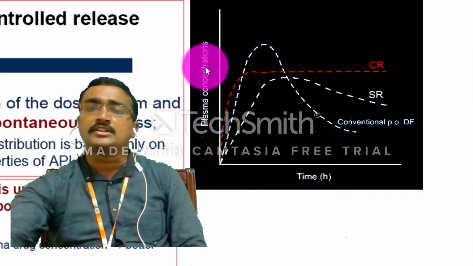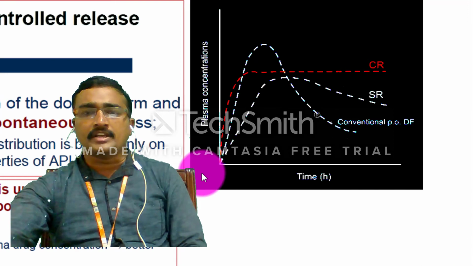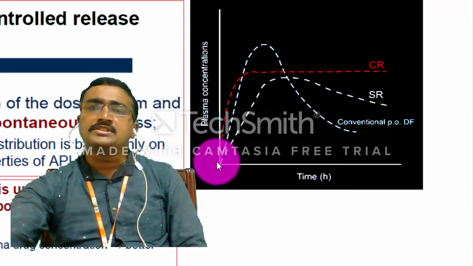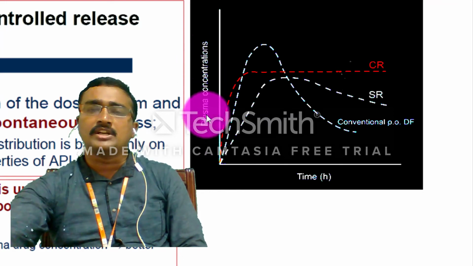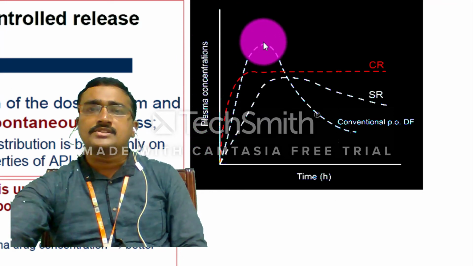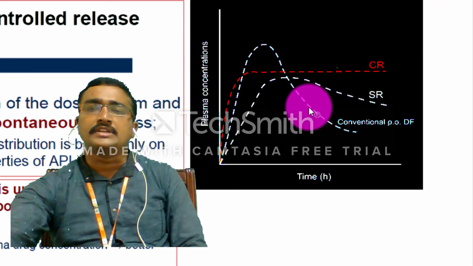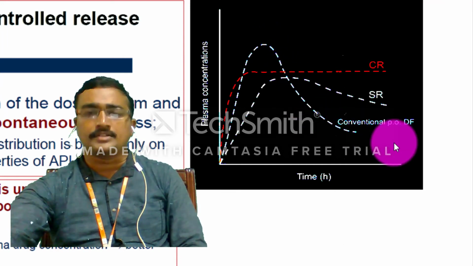That means the concentration of drug in the blood is constantly maintained in controlled release. In conventional release, up to a certain point the drug concentration in the blood constantly rises. Once it reaches the optimum concentration, suddenly the concentration levels decrease, indicating that the elimination phase has started.